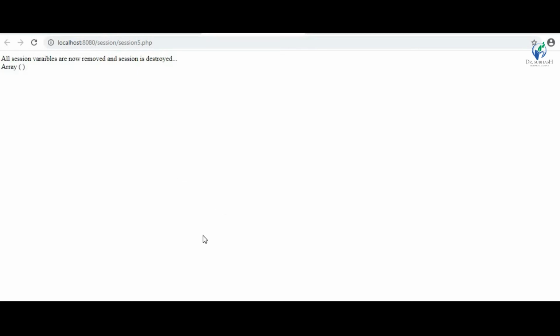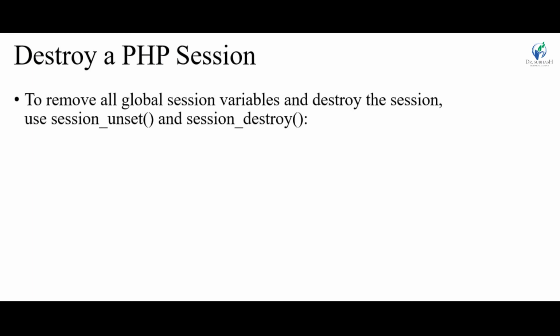Here we discussed what is session, how we declare a session variable, how we get the session variable values, how to modify it, and how to destroy a PHP session. Thank you.